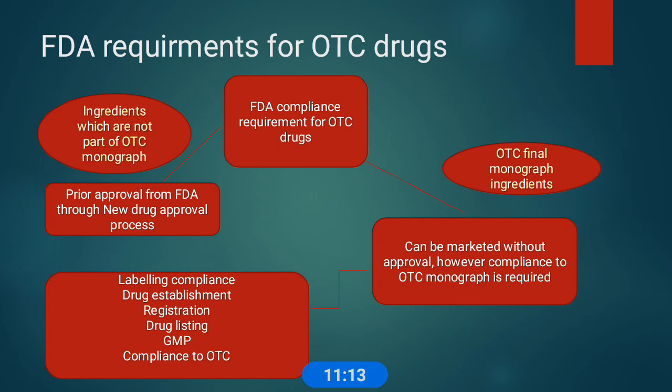Then about registration, manufacturing facilities involved in manufacturing, packaging, and processing the drug must be registered with the FDA. And drug listing is a mandatory requirement for all drug products marketed in the USA. In good manufacturing practice, the manufacture of products should be in accordance with GMP. These are the main FDA requirements for OTC drugs.